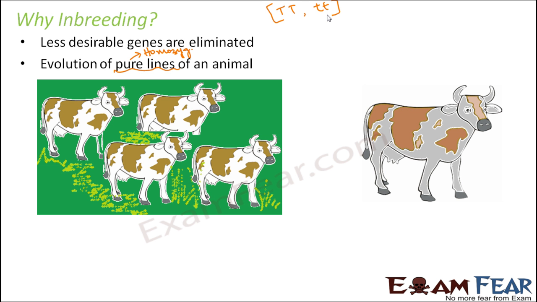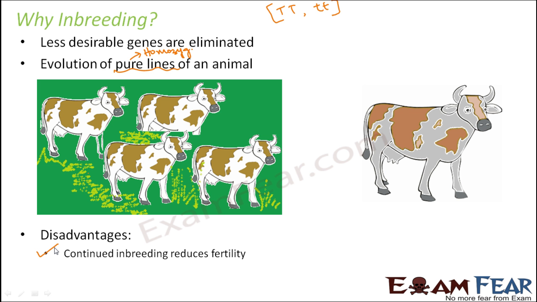However, there are certain disadvantages of inbreeding as well, and that is why we do outbreeding. Now, what are the disadvantages? One disadvantage is that continued inbreeding reduces fertility. When you inbreed, you are basically mating the animals amongst themselves. So a small group of animals are continuously mating with each other continuously. This repeated inbreeding tends to reduce the fertility.